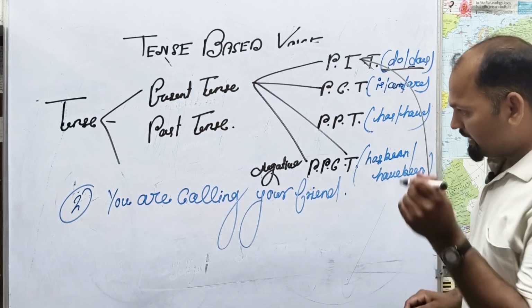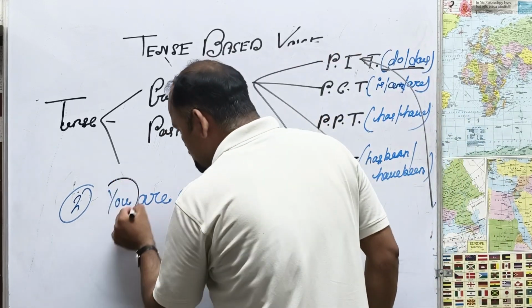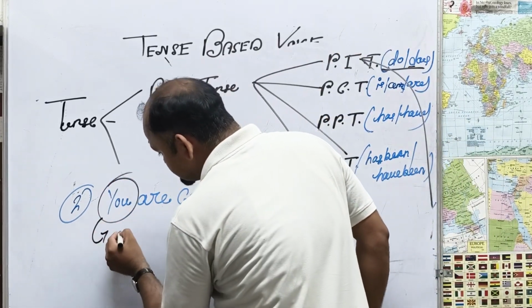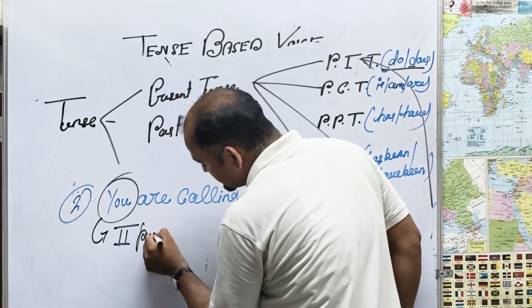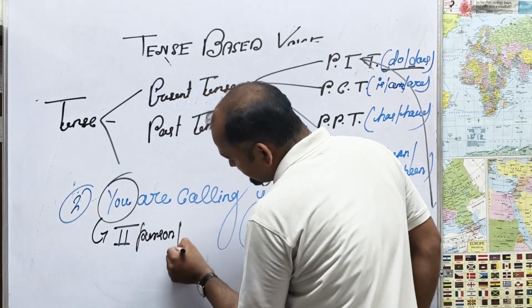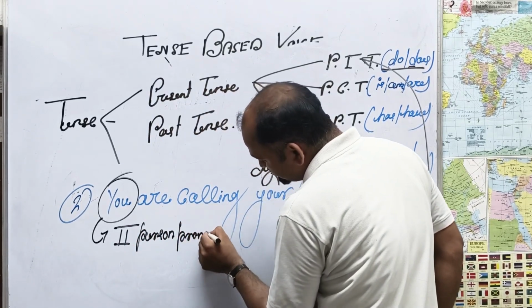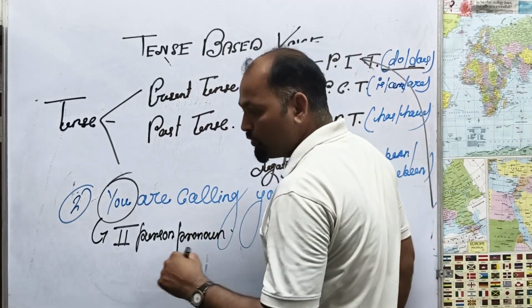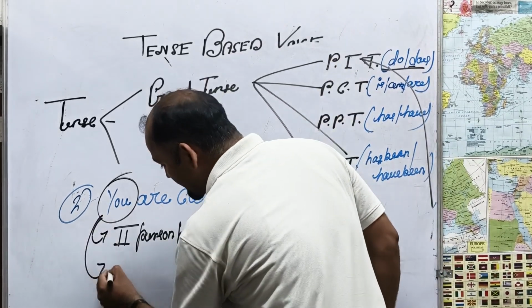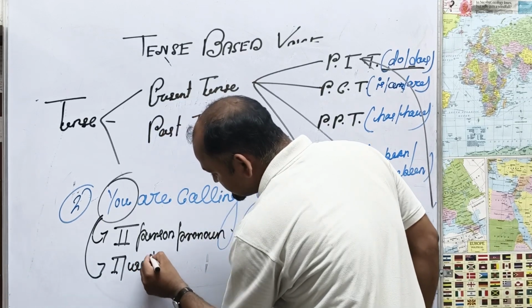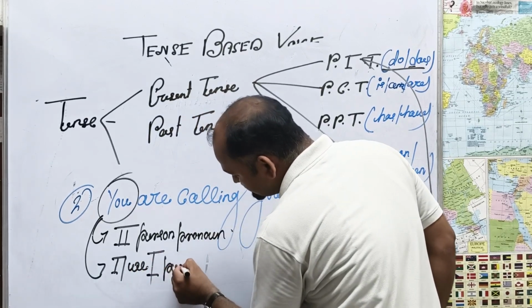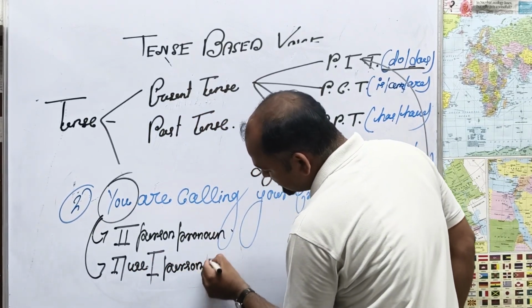Sir, what is this? Let me say to you: "you" is called a second person pronoun. So, sir, who is the first person pronoun? We can call I and we. Both are first person pronouns.